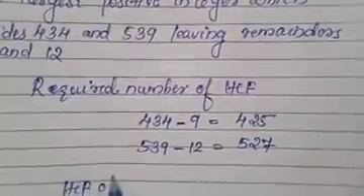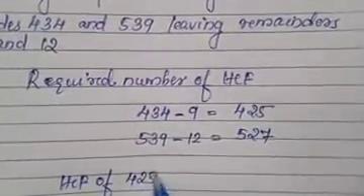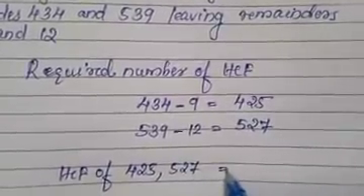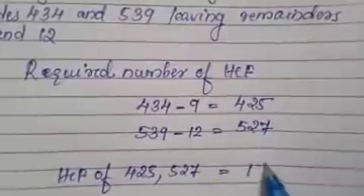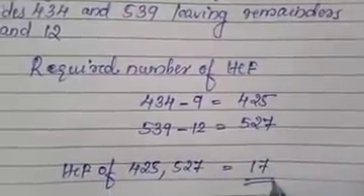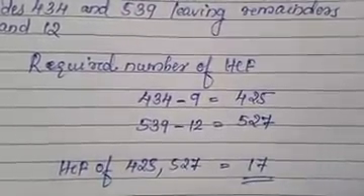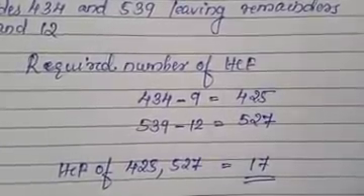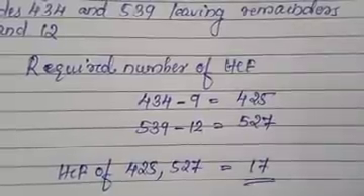Then we have to find what? HCF of 425 and 527. While doing HCF, we will get 17 as the answer. Okay? Understood? They have given remainders over there. We should subtract them from the given numbers. Then you should find the HCF.